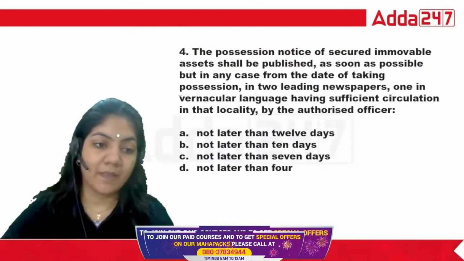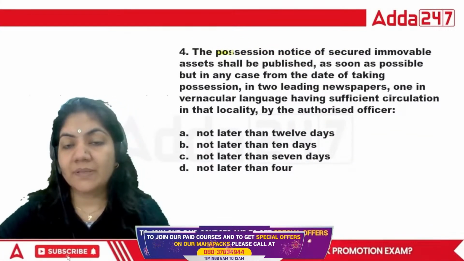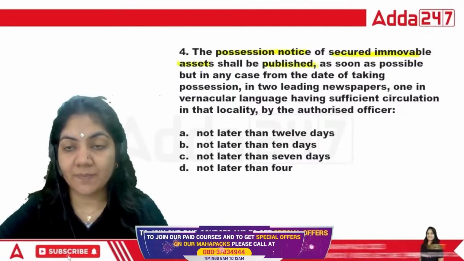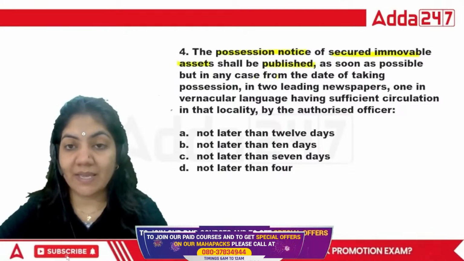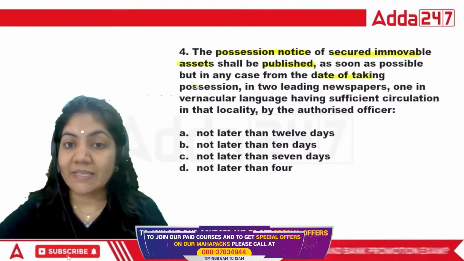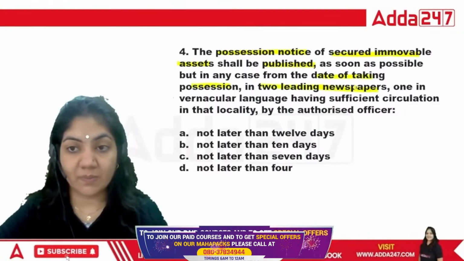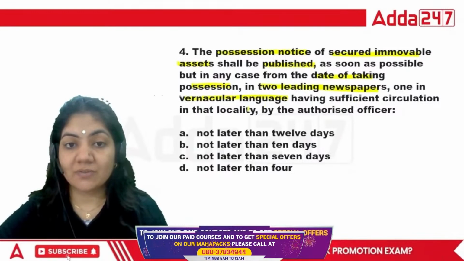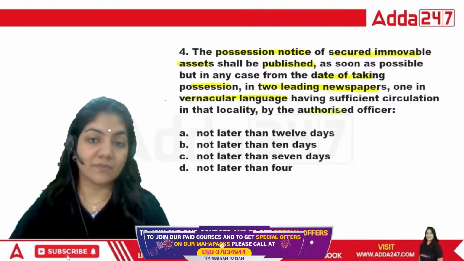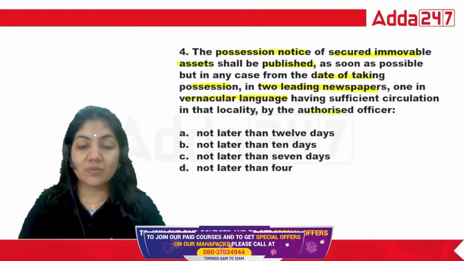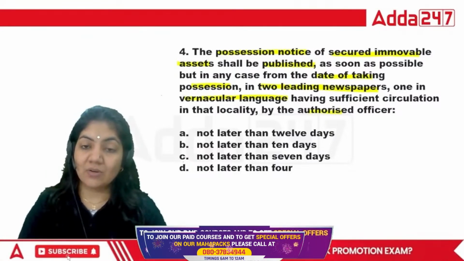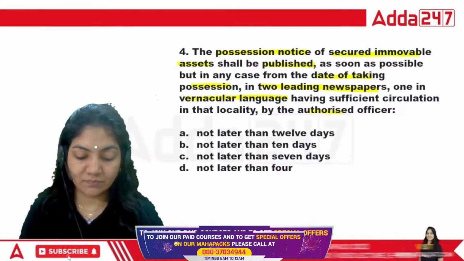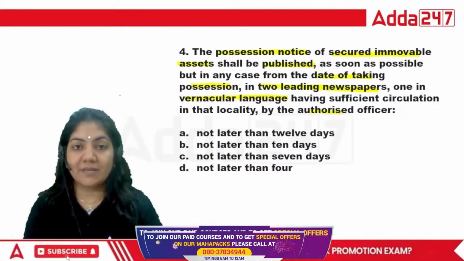Next question: the possession notice of a secured immovable asset shall be published as soon as possible, but in any case from the date of taking possession, in 2 leading newspapers, one in a vernacular language, that is a local language having sufficient circulation in that locality, by the authorized officer. Is it not later than 12 days, not later than 10 days, not later than 7 days, or not later than 4 days? Which of the following is the right one? Tell me, class.